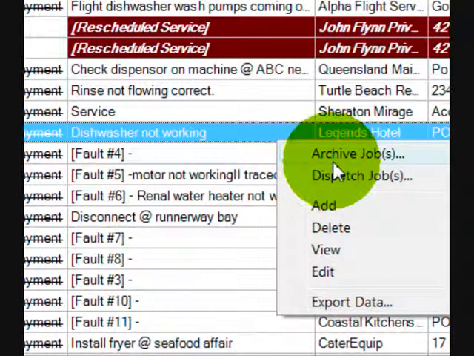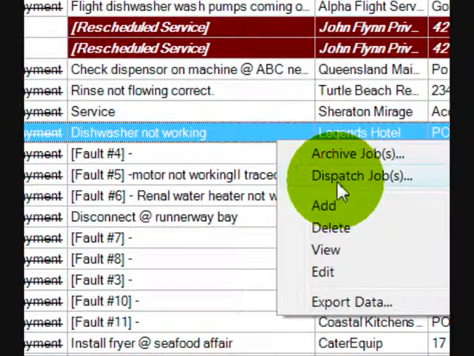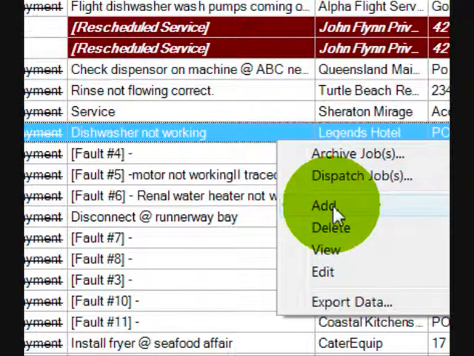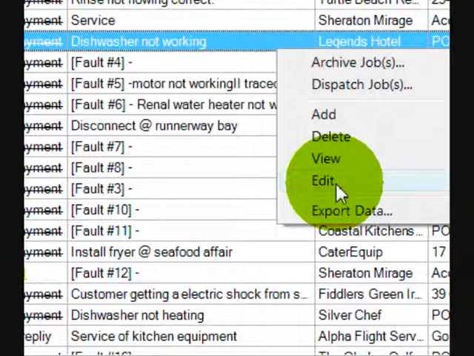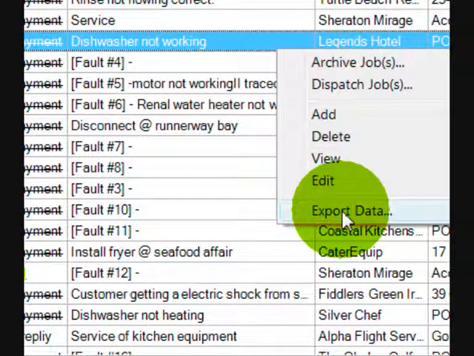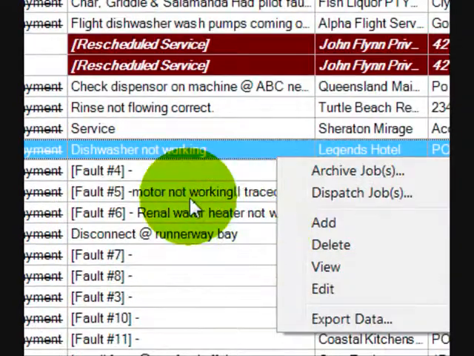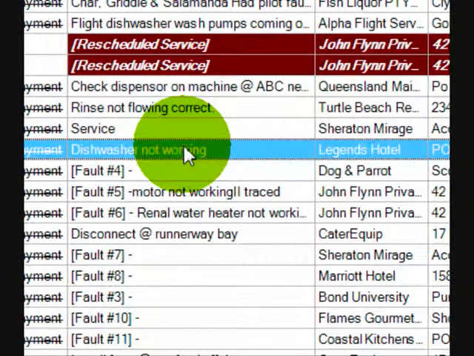So you could archive the job that's highlighted, dispatch it to a PDA, add another job, delete the job, view that job, edit the job, open and edit it, or even export the data in the grid that's been found out to an Excel spreadsheet. Okay, so let's go ahead and open up the job. Of course you can just double click on the job like that and it'll open as well.